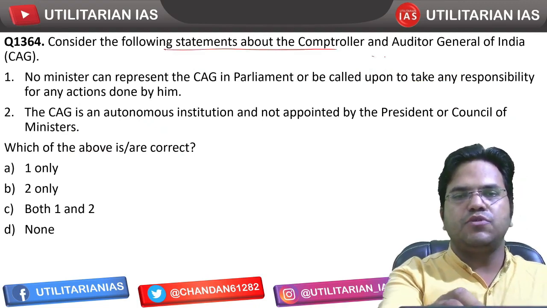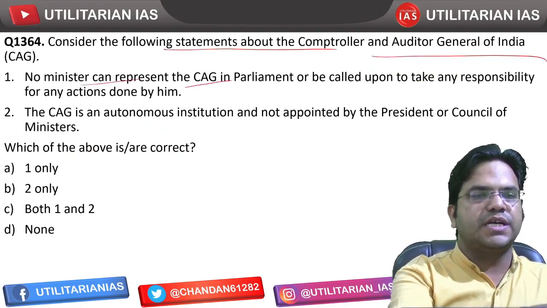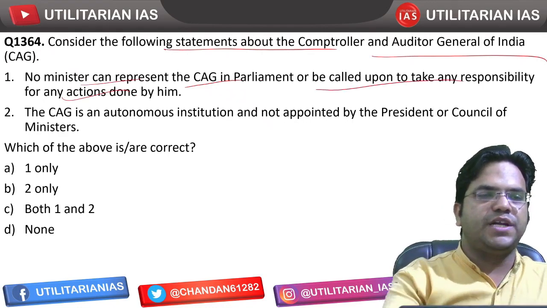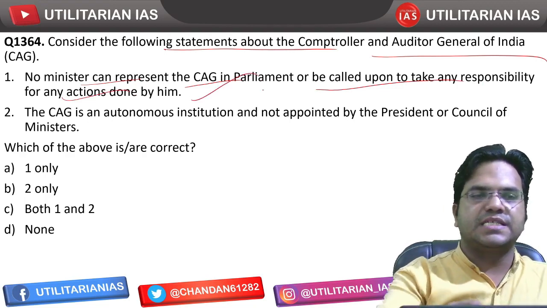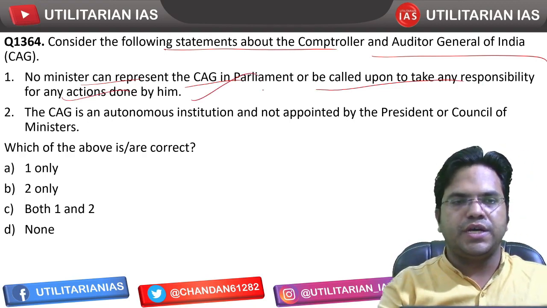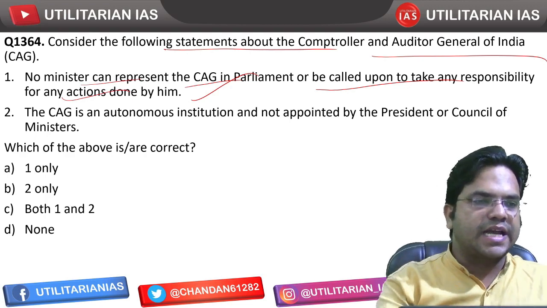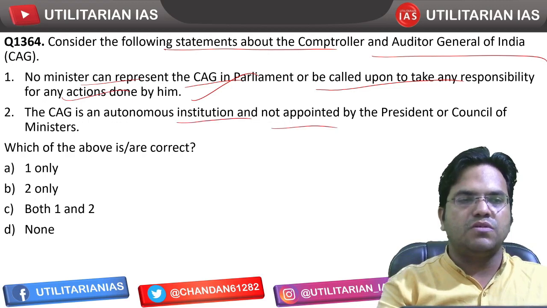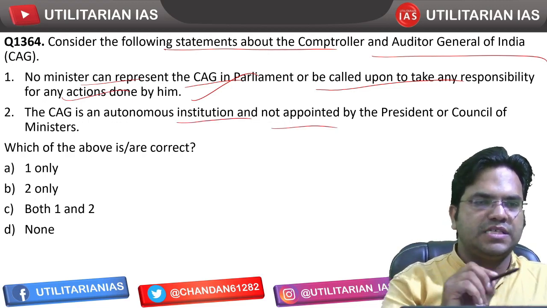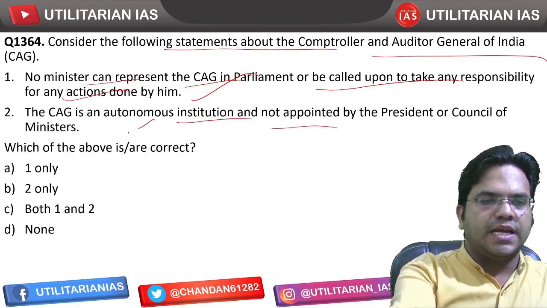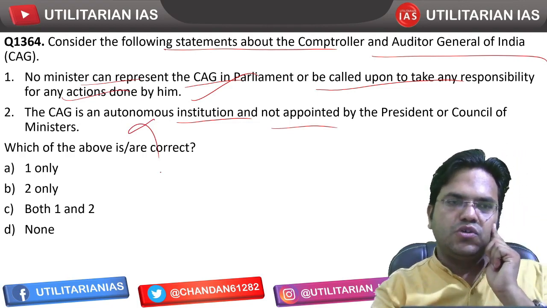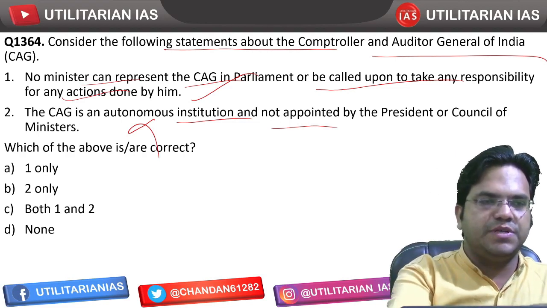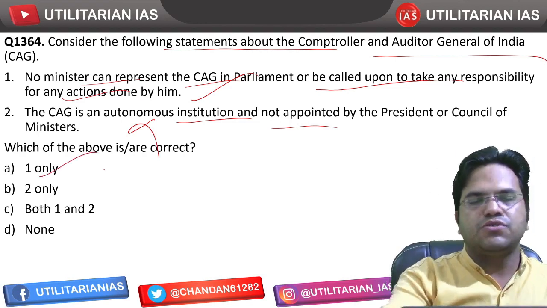Consider the following statements about the CAG of India. No minister can represent CAG in Parliament or be called upon to take any responsibility for any function or action done by him. That's correct. No minister takes responsibility for the CAG's actions. The CAG is an autonomous institution and not appointed by the President or council of ministers. This is actually incorrect. CAG is an autonomous institution, that's correct, but it is appointed by the President. So we have to figure out the correct statement. Only one is going to be correct.